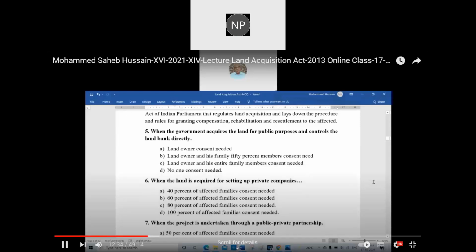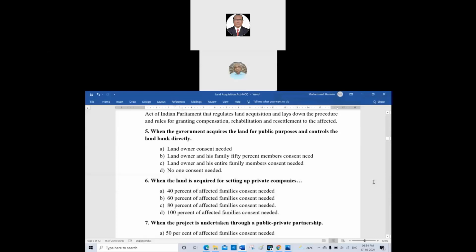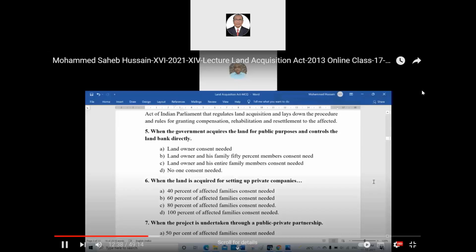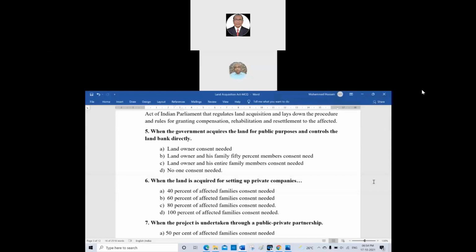Now the question is, when the land is acquired for setting up private companies: A, 40% of affected families consent needed; B, 60% of the affected families consent needed; C, 80% of affected families consent needed; D, 100% of affected families consent needed. C, sir. 80%.